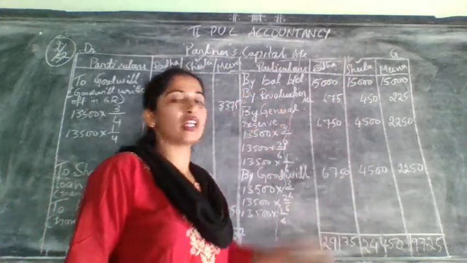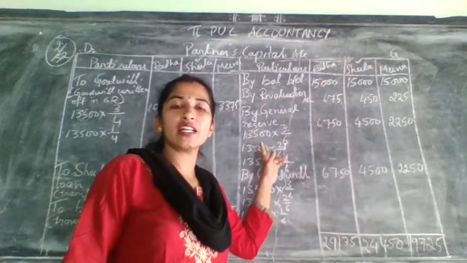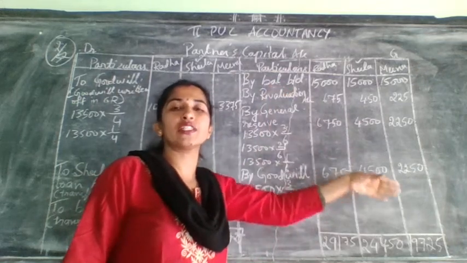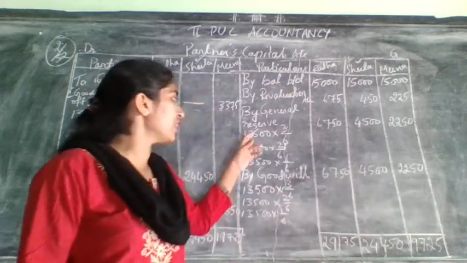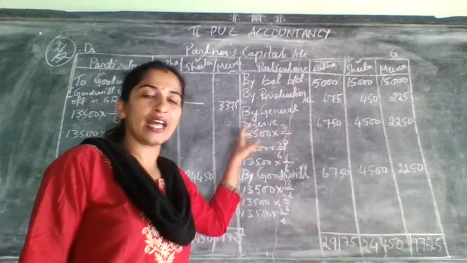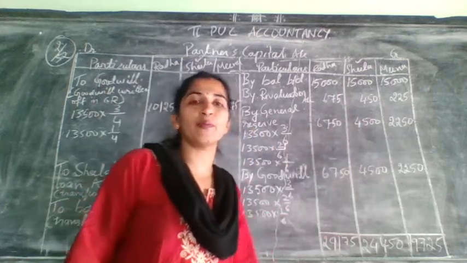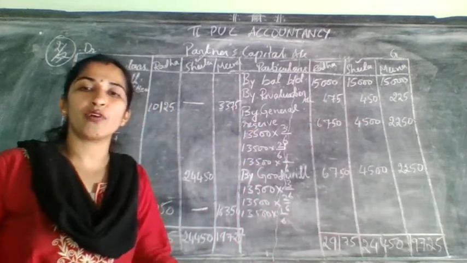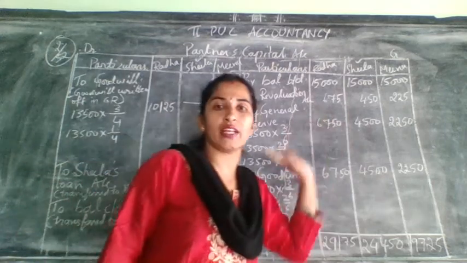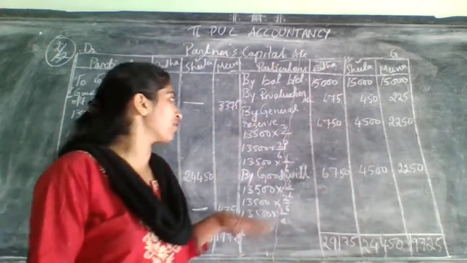After brought down only, you can take general reserve. This general reserve is along with the capital on the which side? Liability side of the balance sheet. They will give you one amount. That amount you need to distribute for all the partners in their old profit sharing ratio, including the retiring partner. Even he is also entitled for that.